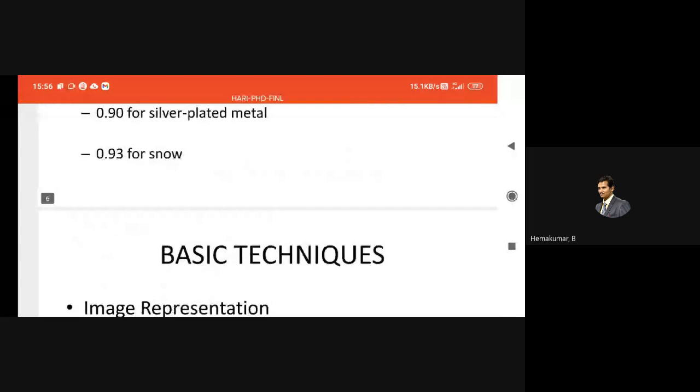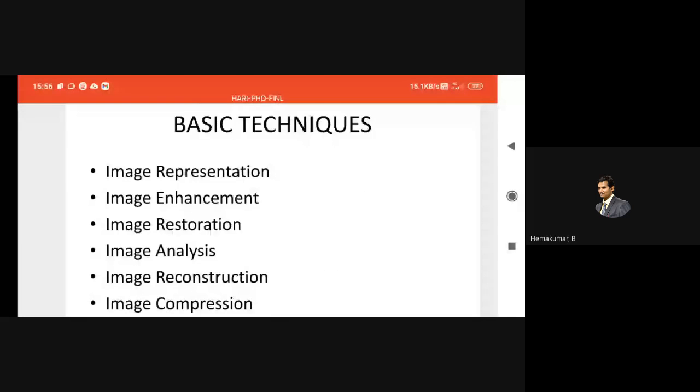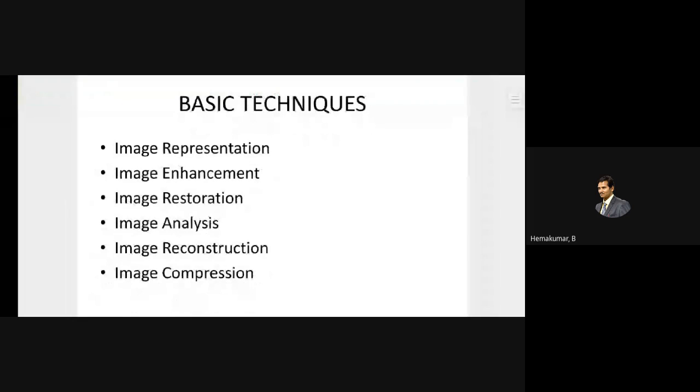So basic image processing techniques could be broadly classified under six areas. First is image representation, which deals with representing a particular image in the X and Y domain, and then we move on to the different image processing techniques. The next area is image enhancement. Image enhancement is nothing but improving the image quality.